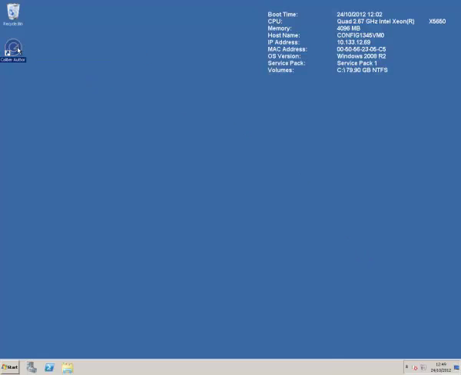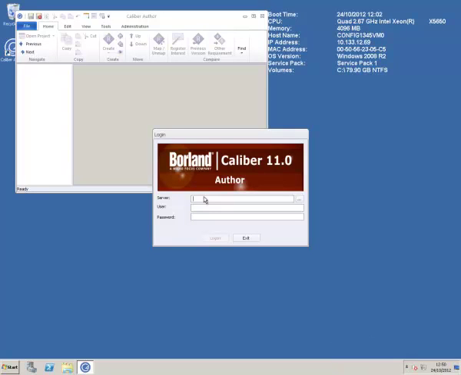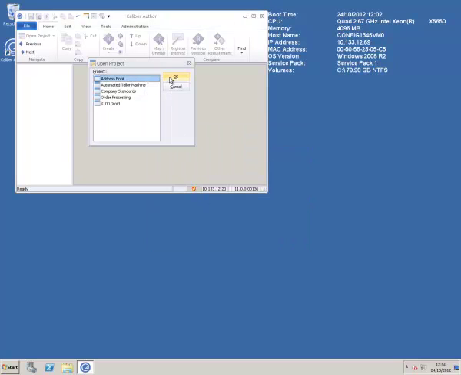To check if our installation has been successful, we will log in to an existing Calibre database. As you can see, we have access to our sample database information.